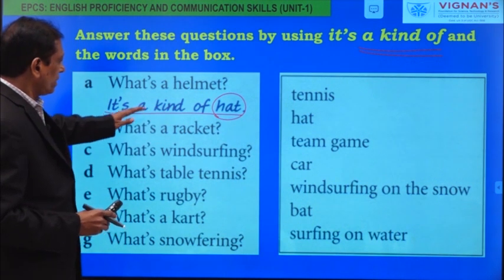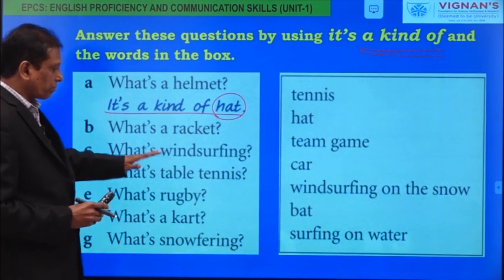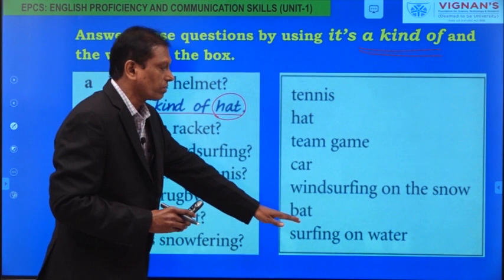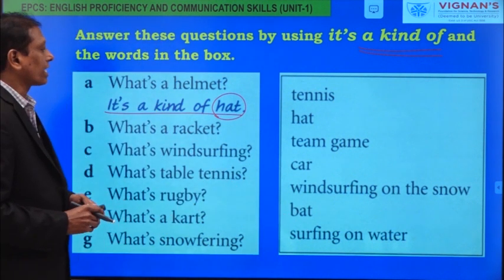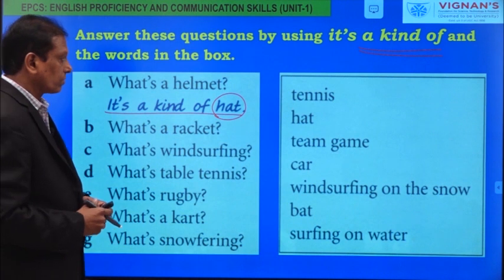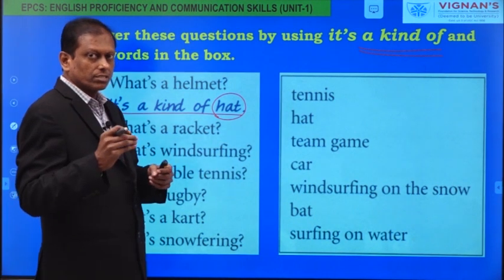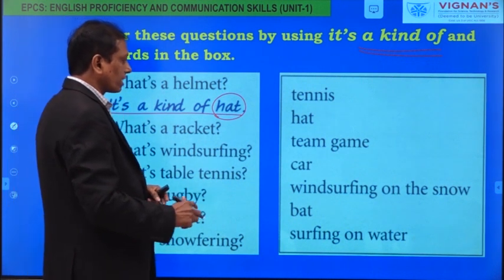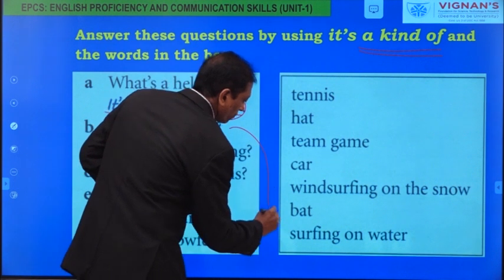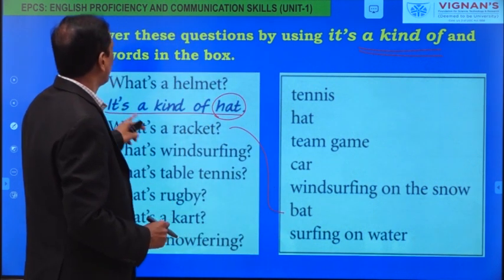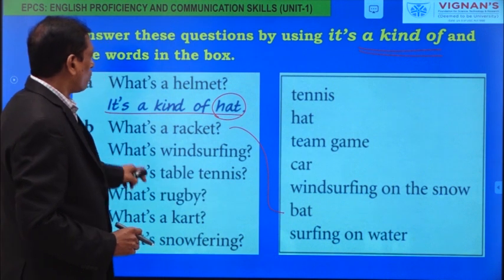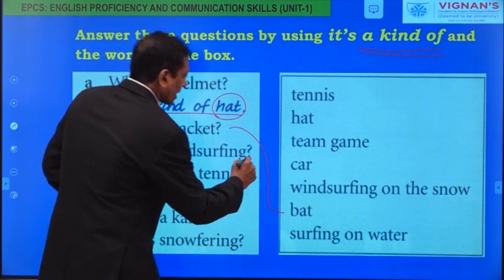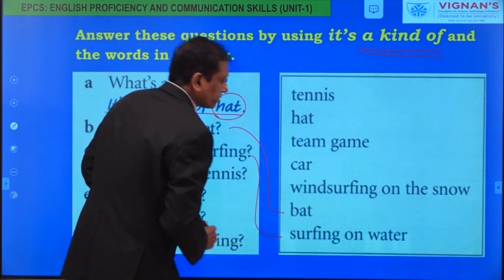Now let us see these questions when some people have asked, how do you introduce something new to them by taking clues from here? Now please check. What is a racket? Racket is generally a bat used in tennis. It's a kind of bat. What's windsurfing? Windsurfing, it is a kind of surfing on water.